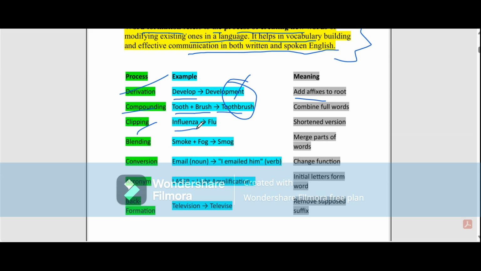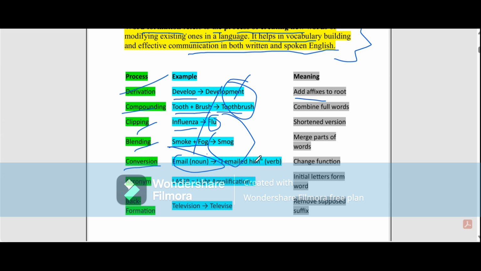Another process is blending. I give an example: smoke plus fog becomes smog. Here we merge some parts of the words. Another process is conversion. Conversion means changing the function of a word. Email is a noun, and when it is used as a verb, as in "I emailed him," the function changes.